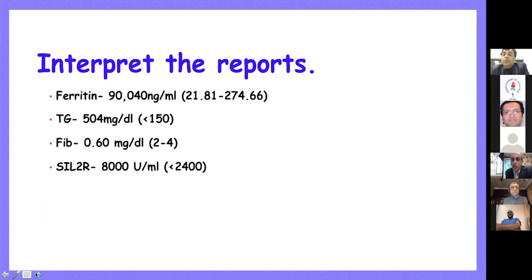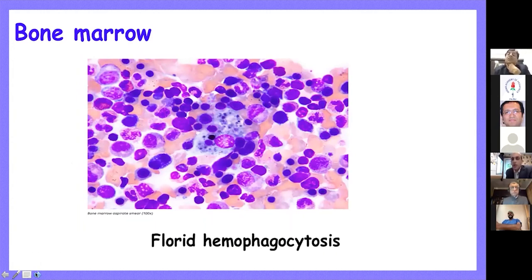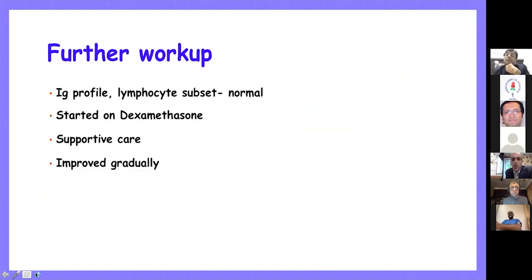Now, evaluation revealed a very high ferritin, that is 90,000, high triglyceride, low fibrinogen, and serum IL-2 receptor also came out to be quite high. So we knew that we were dealing with hemophagocytosis, and the marrow showed that. Again, this baby is very young, just a 6-week-old baby, and immunodeficiencies and malignancies are always the things that come to our mind whenever we see a sick child like this. Florid hemophagocytosis was documented. Further workup did not show a primary immunodeficiency.